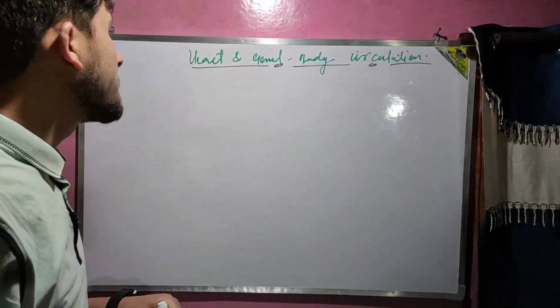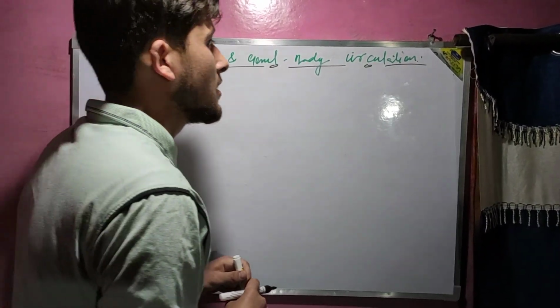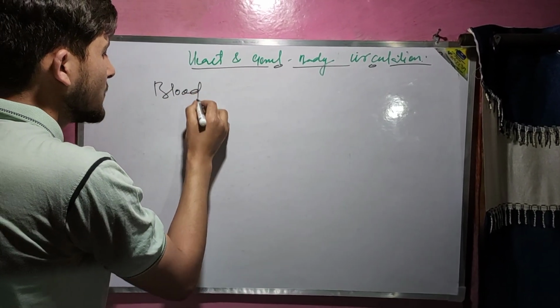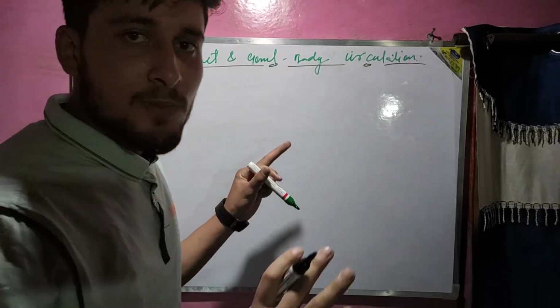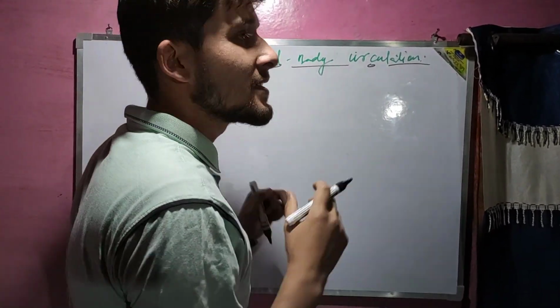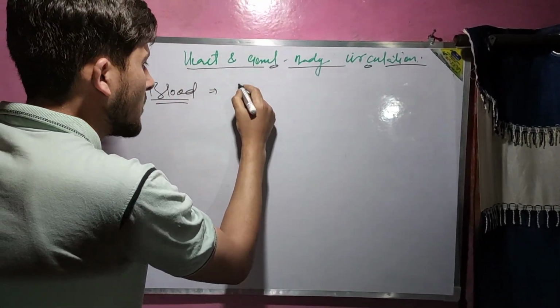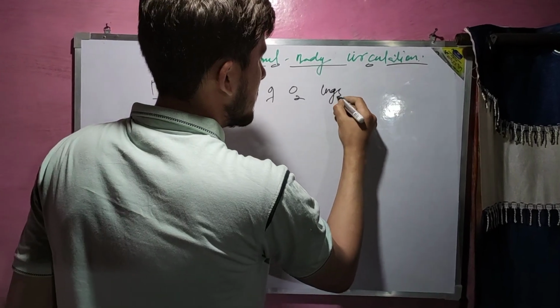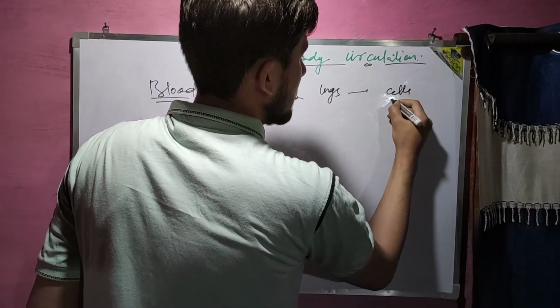Today in this video we will be discussing the heart and general body circulation. सबसे पहले हम बात करेंगे blood की. As we all know, blood acts as a transporting medium for various substances in our body. For example, transport of oxygen from lungs to all the cells of the body.